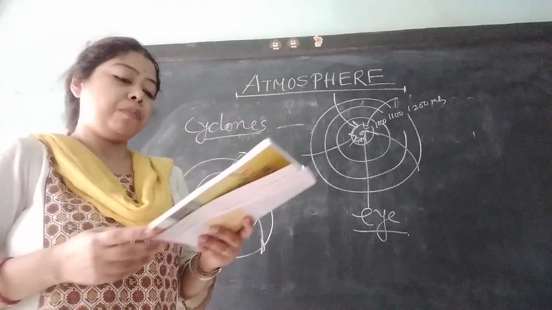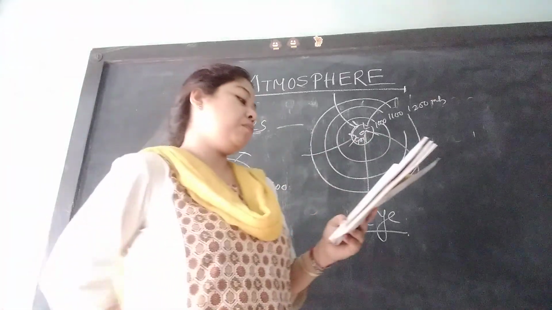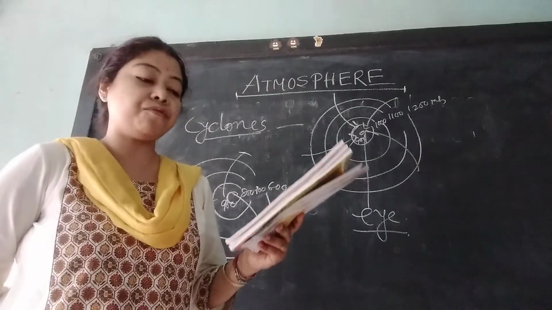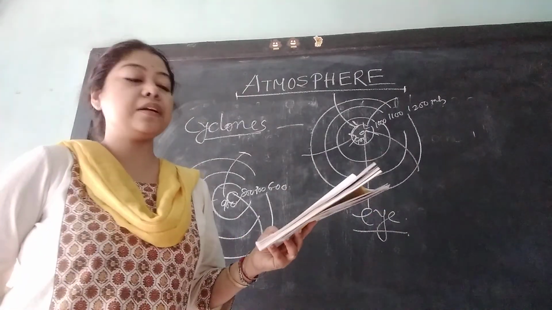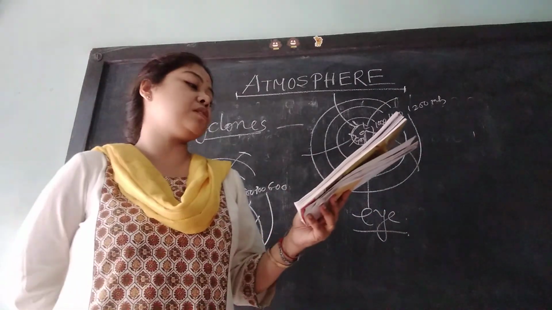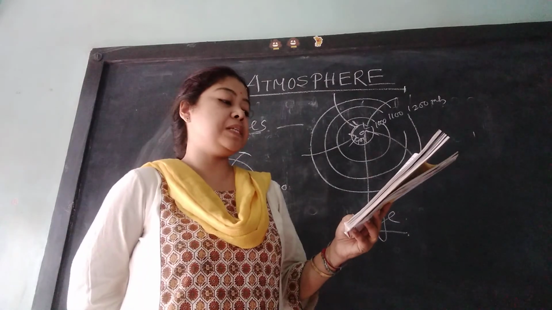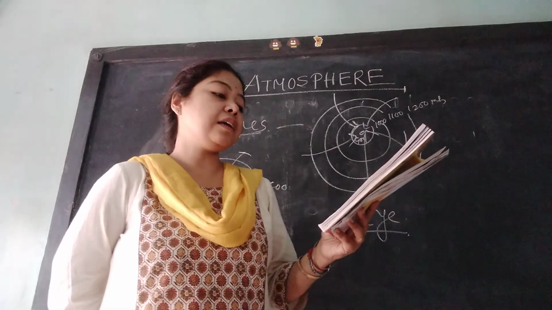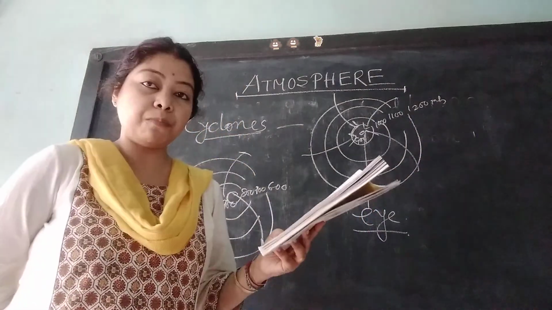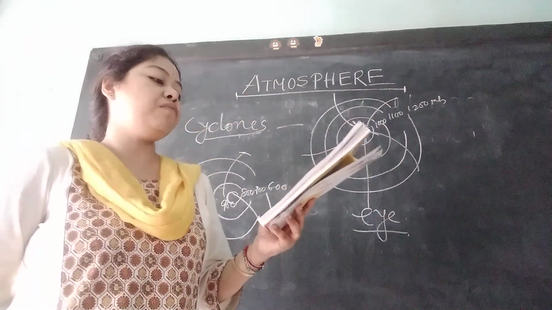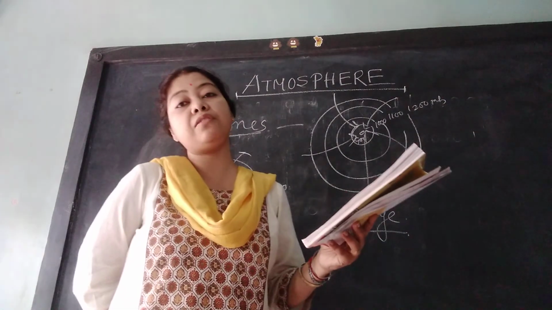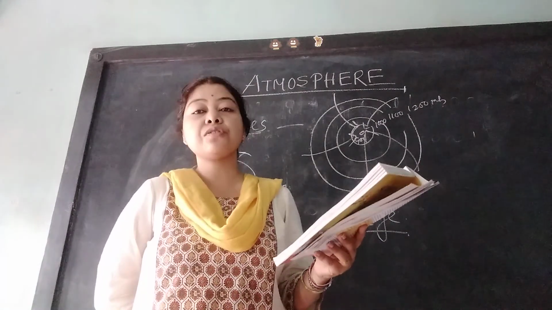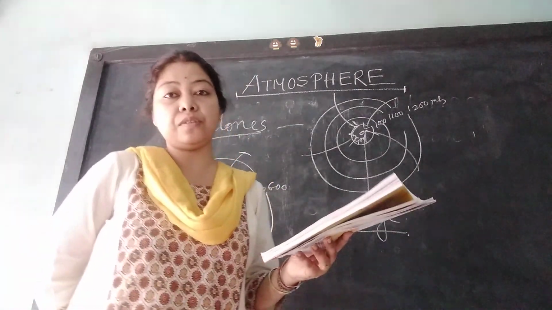Now go to below, underline this part. What are the names of some destructive tropical cyclones? Some of the destructive tropical cyclones are tornado of Mississippi Basin, typhoon in North Pacific, cyclone in Arabian Sea and Bay of Bengal, hurricane in West Indies and Willy-willy in Australia. Very important. These are the destructive tropical cyclones of the world.